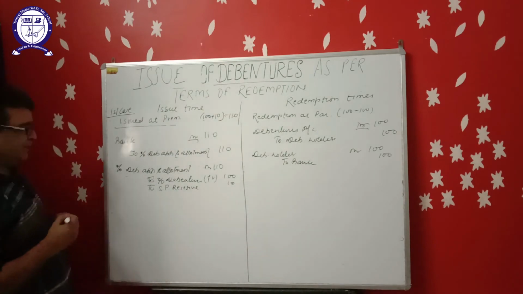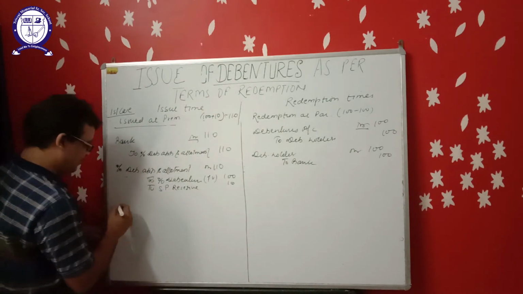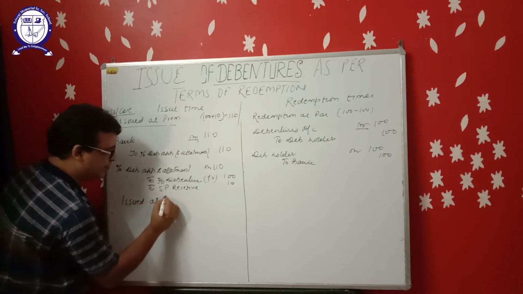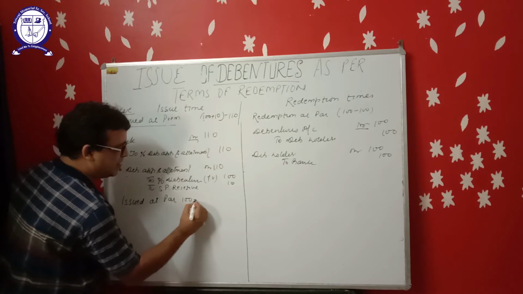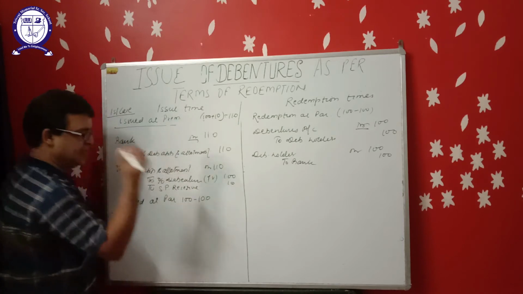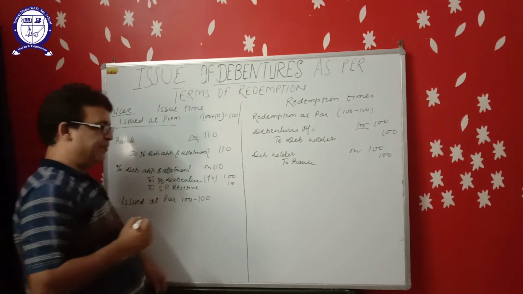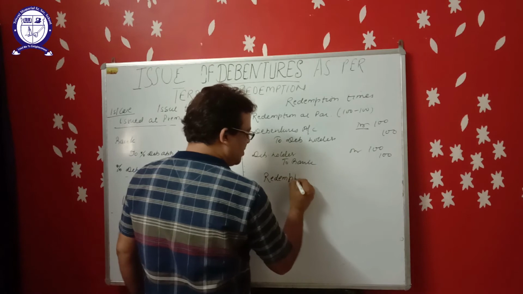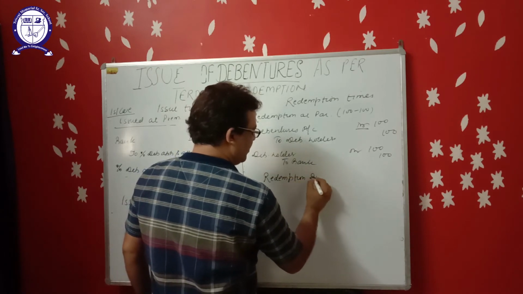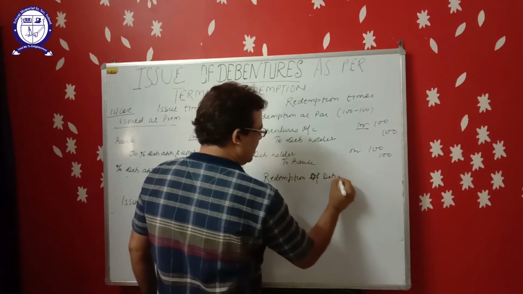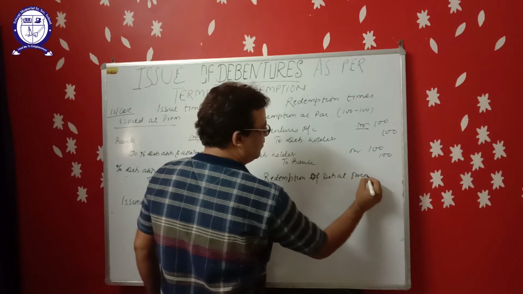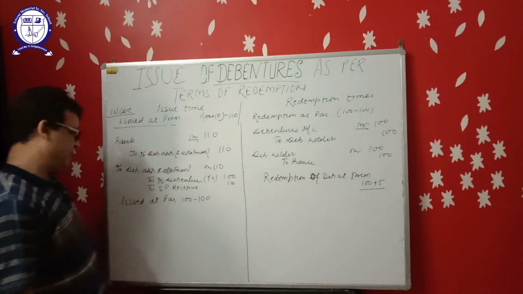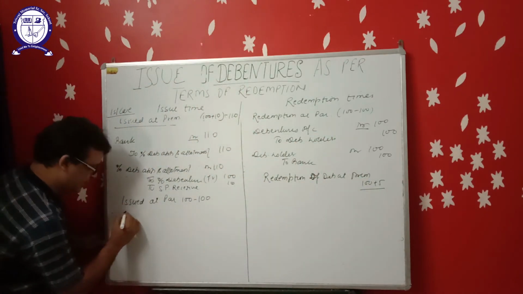Now fourth case, this is important, issued at par, means debentures of ₹100 is issued at 100, but redemption at premium. Redemption of debenture at premium. That means we have to pay more than face value. What will be the journal entry now?